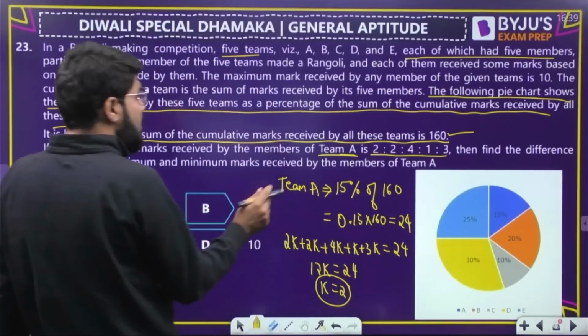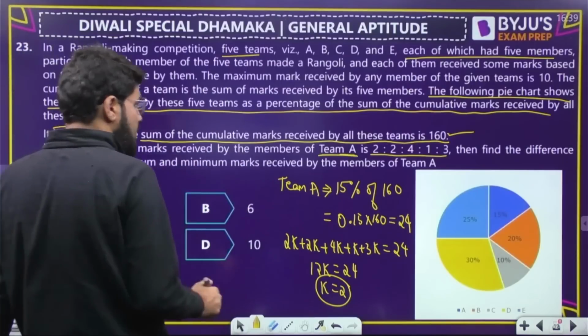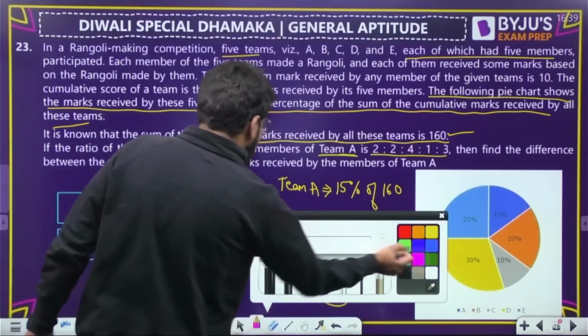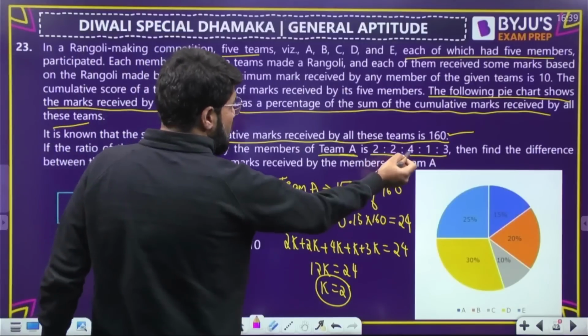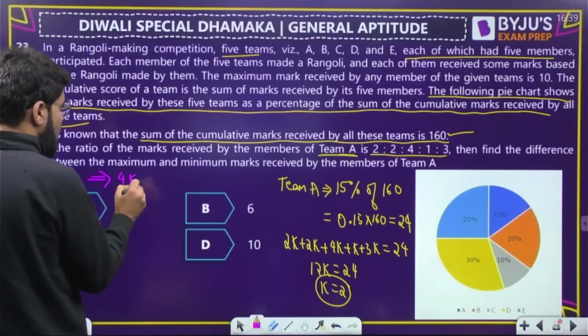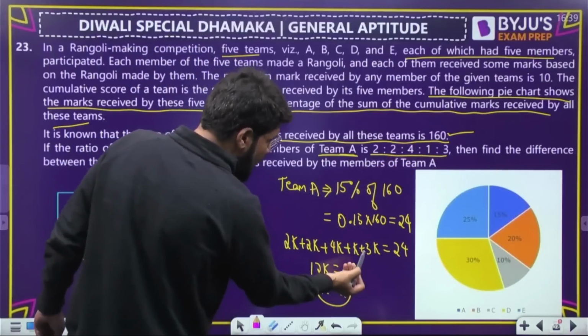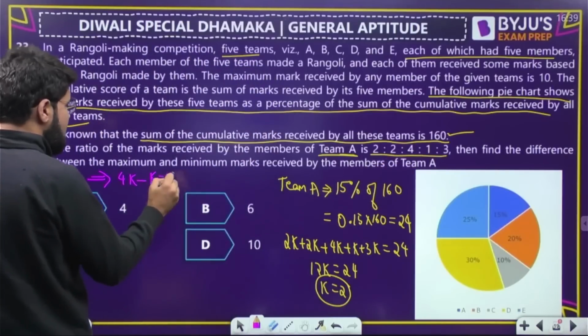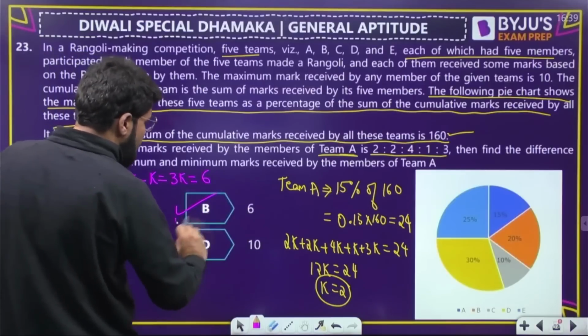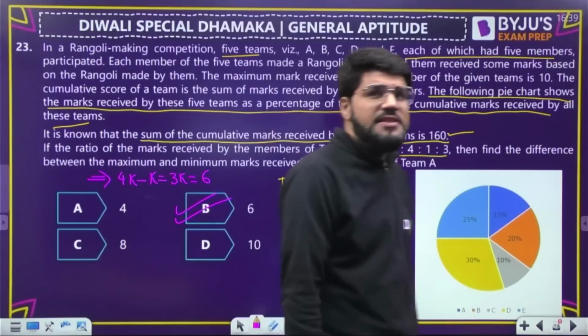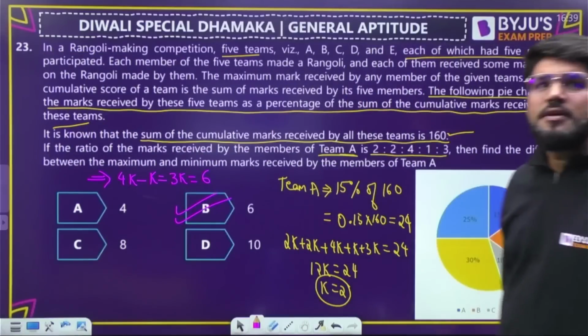Now the question is the difference between the maximum and minimum marks received by members of team A. So maximum bole to 4 wala part, that is 4k, minus minimum. Minimum means one part. One part is k. So the answer is 3k. But what is k? k is 2. So 3 into 2, 6. Option number B is the very correct answer. Done, ji?